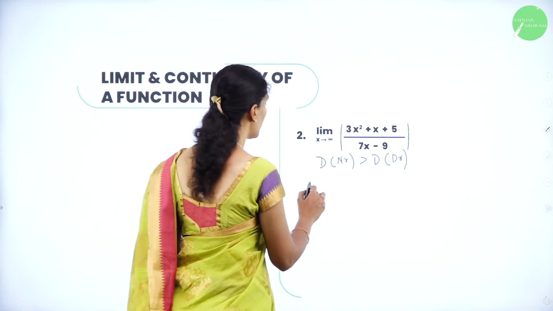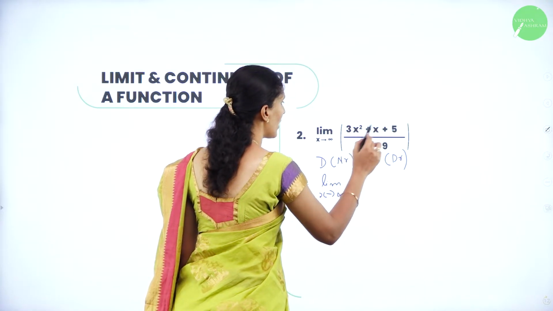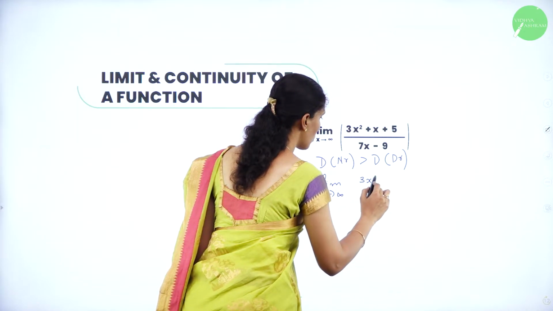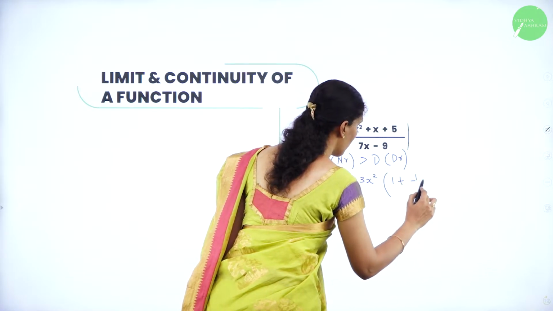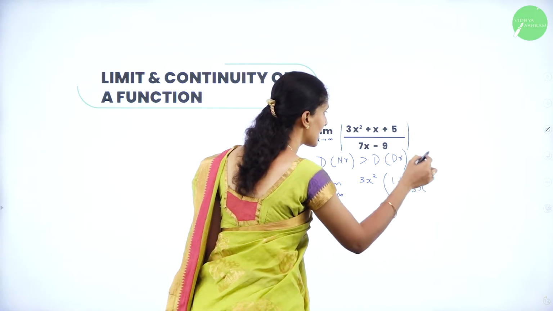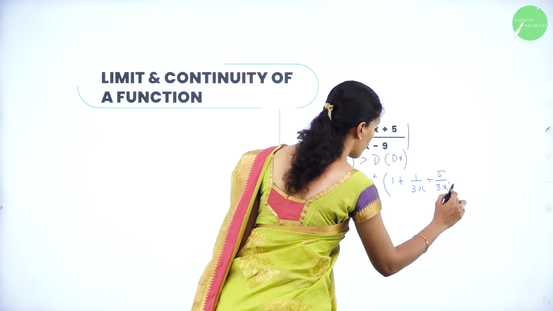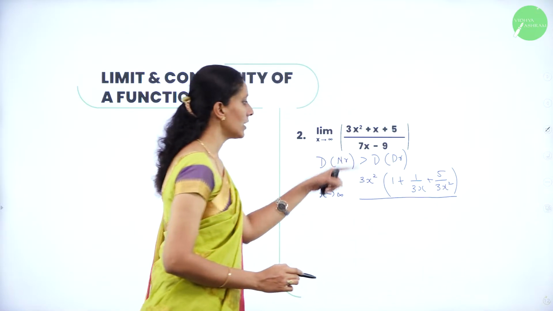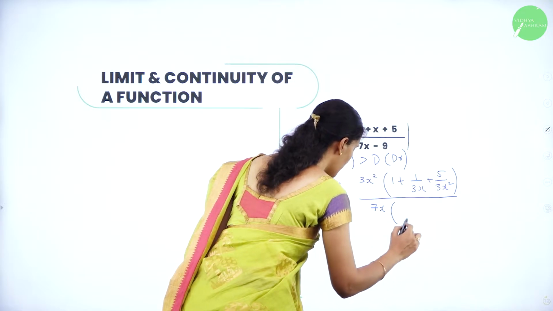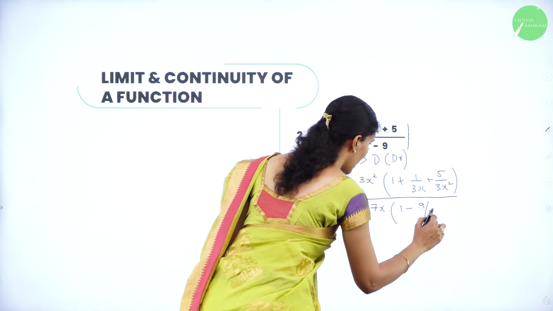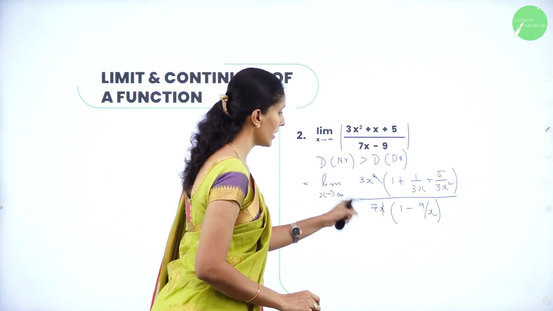So for that what I'll do here is take 3x square as a common factor. So it becomes 3x square. When you take 3x square as a common factor, you will get 1 plus 1 by 3x, because x and x get cancelled, plus 5 by 3x square. Whole divided by, here you take 7x as a common factor and you are left with 1 minus 9 by x. So you can see here x and x get cancelled. So you are left with 3x by 7.